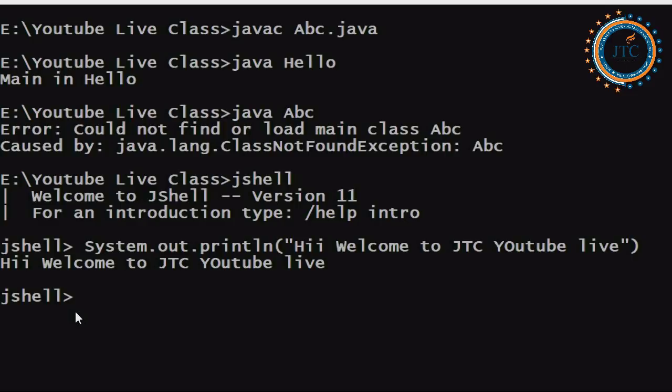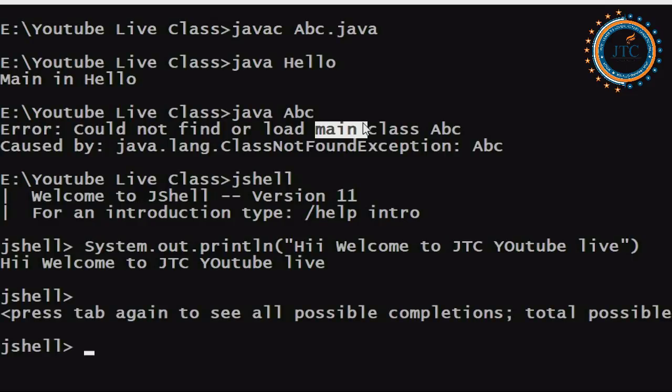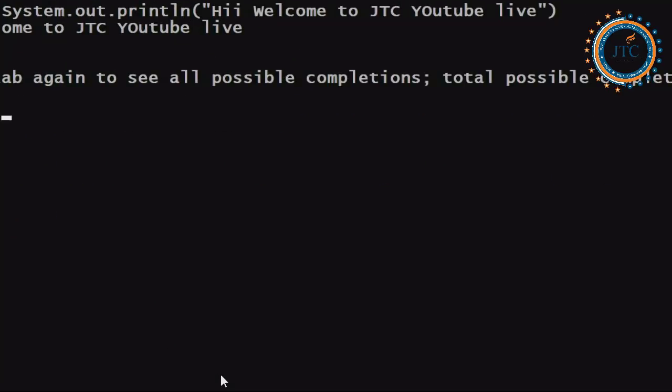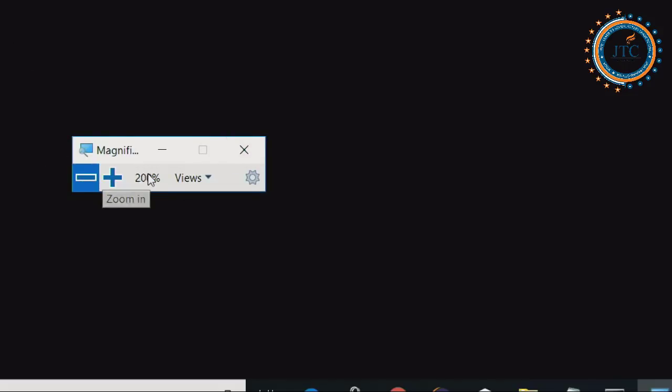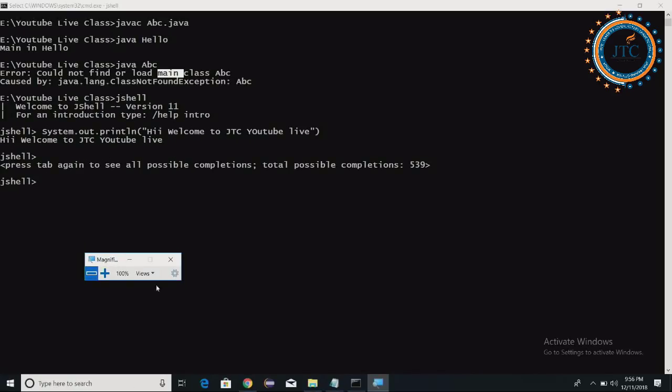I'll show you some other programs and options also. Let me come out of this magnifier. I think it is visible to all of you without magnifying it. Is it visible to all of you or not?